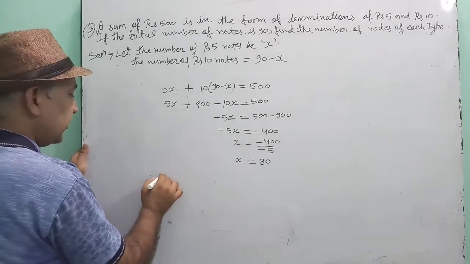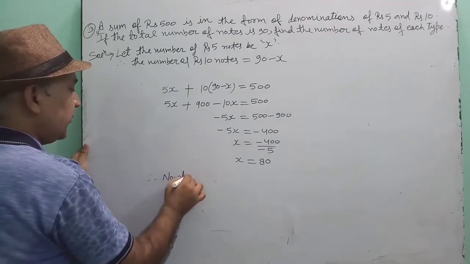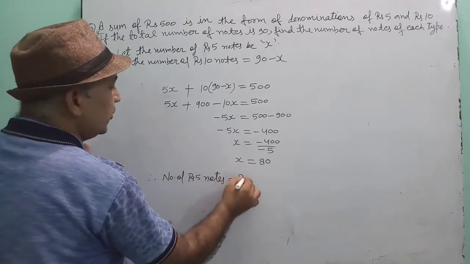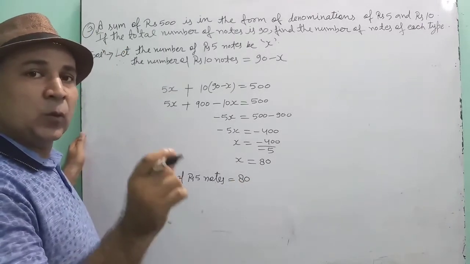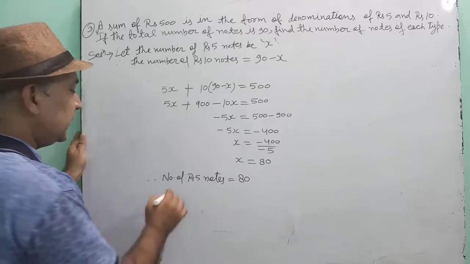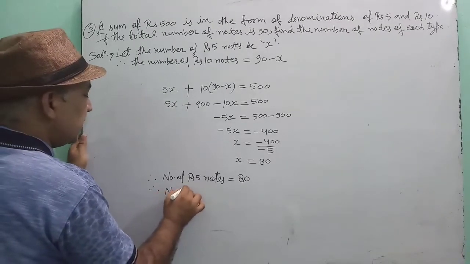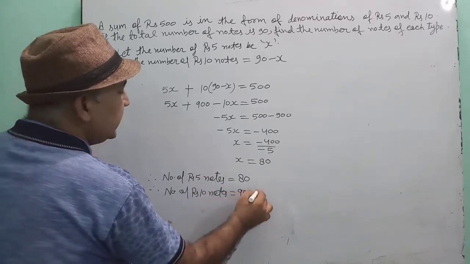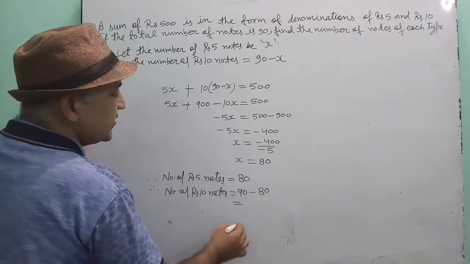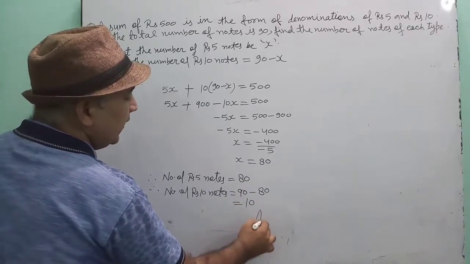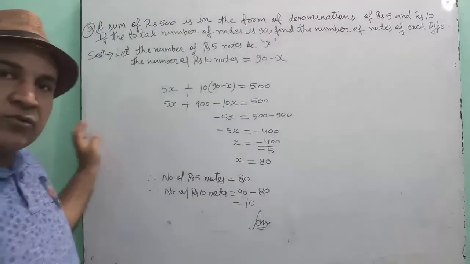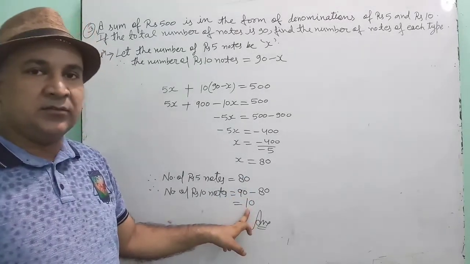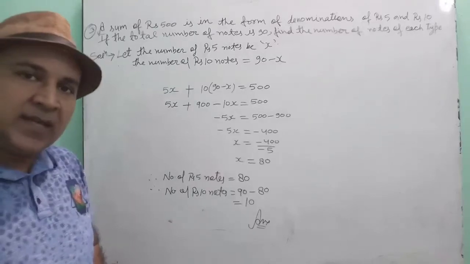And what is x? Therefore, the number of rupee 5 notes is equal to 80. That means there are 80 notes of 5 rupees only. Now, what will be the number of 10 rupee notes? The number of rupee 10 notes will be 90 minus x, means 90 minus 80. That means 10. And this will be your answer. Understood? Total 5 rupee notes are 80 and 10 rupee notes are 10. This is what your question was asking. Okay? Note down.